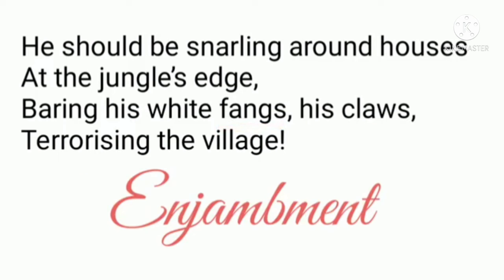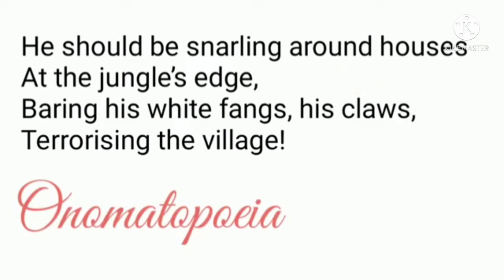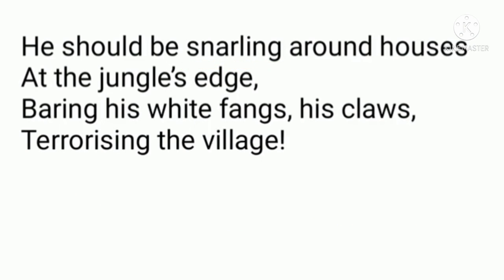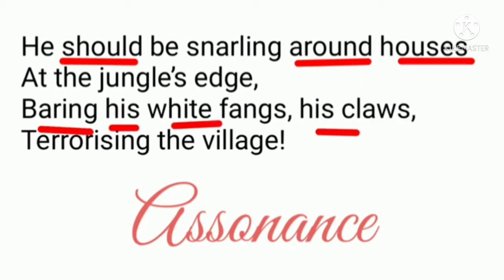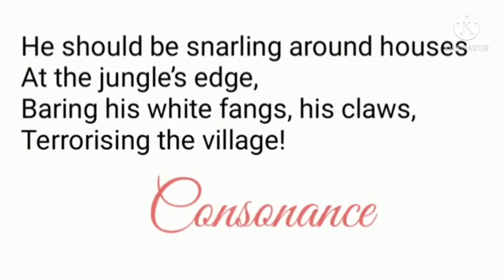The first is enjambment. As I told you, the one line is continued without the punctuation mark. That's called enjambment. Onomatopoeia. It means the word that is describing the sound. Here it is snarling. The snarling is the word that tells the sound of the tiger. Next is assonance. Assonance is when the vowel sound is being repeated in the line. Look at this. Should be around houses. Baring his white fangs. The I sound is being repeated.